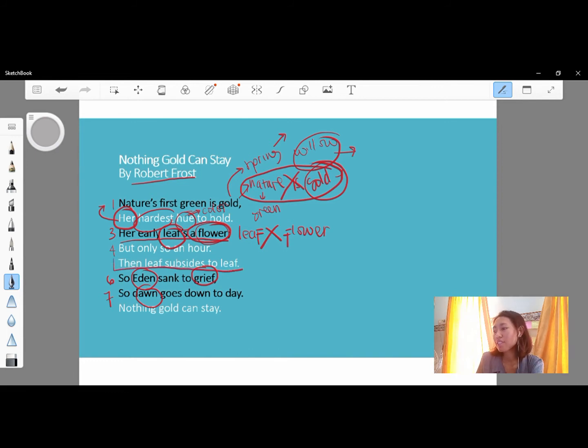Then leaf subsides to leaf. Here, this is what I mean. If we look at our reality, the nature of human, maybe today you feel happy, full of joy, and then tomorrow, that happiness may be gone. We face the reality.